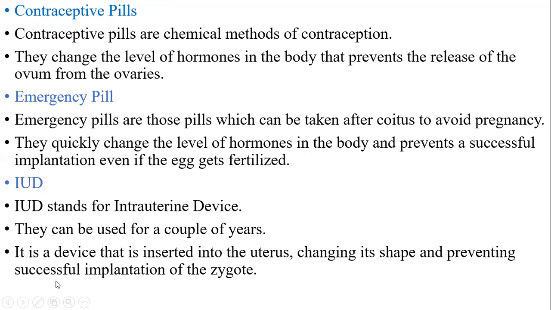Next, IUD, a repeatedly asked question: intrauterine devices. As the name indicates, these devices are installed in the uterus. IUD stands for intrauterine device. They can be used for a couple of years. It is a device that is inserted into the uterus, changing its shape and preventing the successful implantation of a zygote. For example, Copper T.